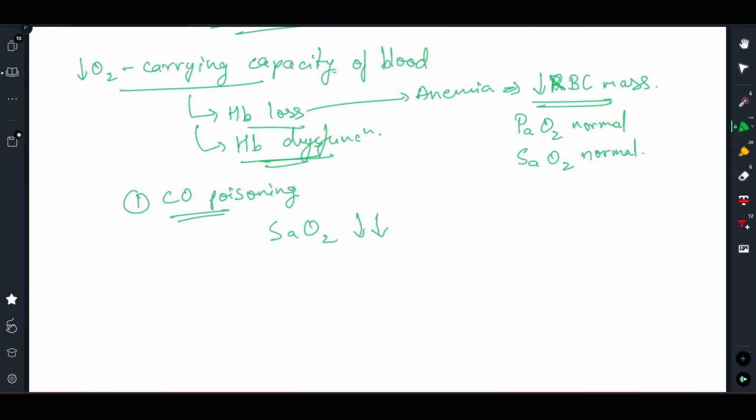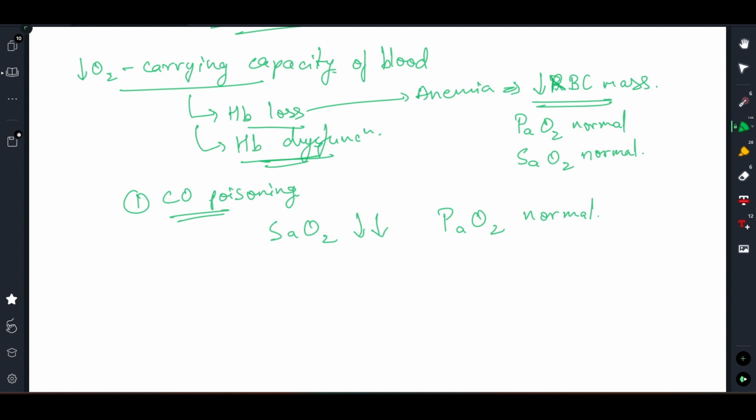But has the gaseous form that is present in the blood been affected? No, that has not been affected. Hence what you will see here is that the arteriolar partial pressure of oxygen is normal, but the saturation of oxygen has decreased, right?